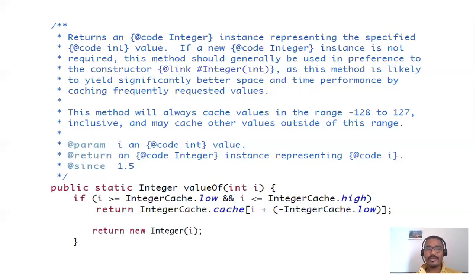Because of that, we are able to get the value from this cached memory, which means we don't need to create another object. So using valueOf, we are getting the value from the cached memory.